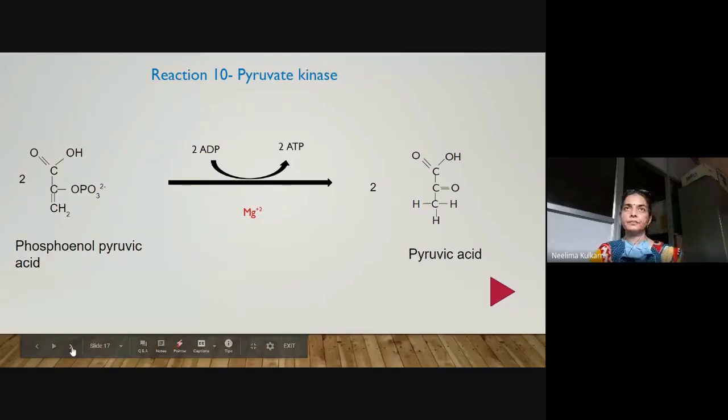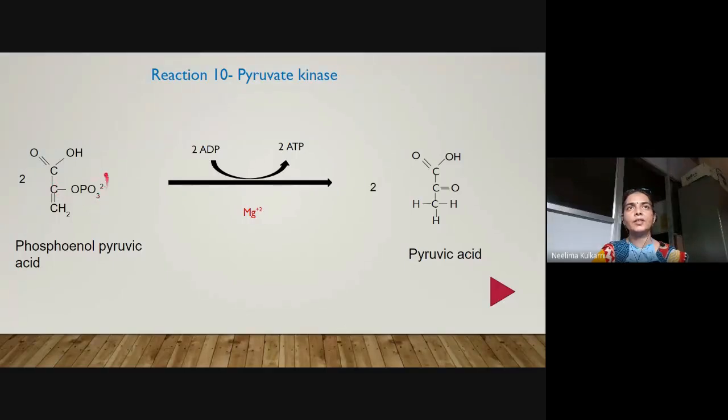Okay. Now, this is the last reaction of glycolytic pathway, a reaction which is irreversible, catalyzed by enzyme pyruvate kinase. A kinase again, this kinase synthesizes ATP from ADP. Magnesium ions are required for this reaction. What happens here?